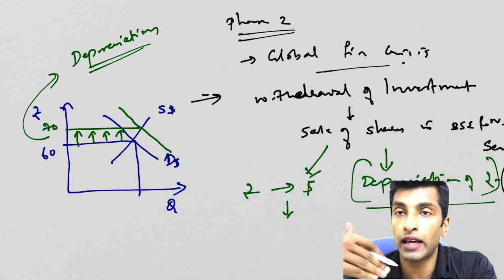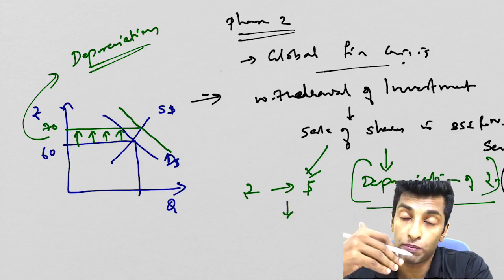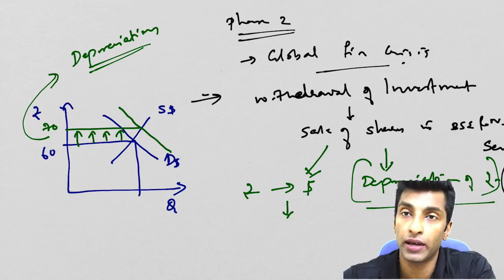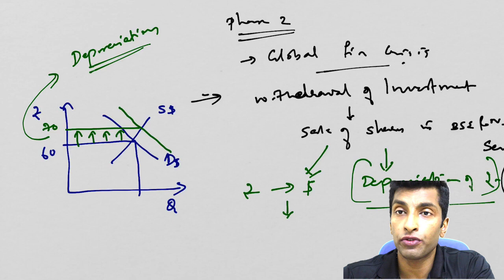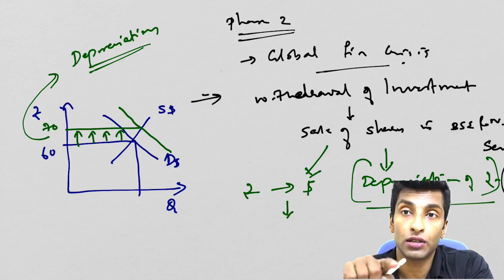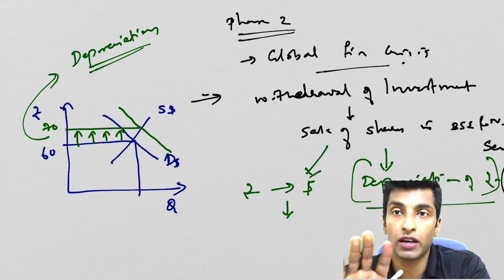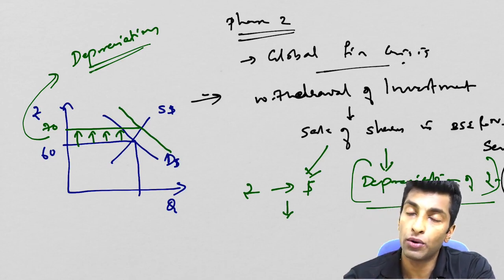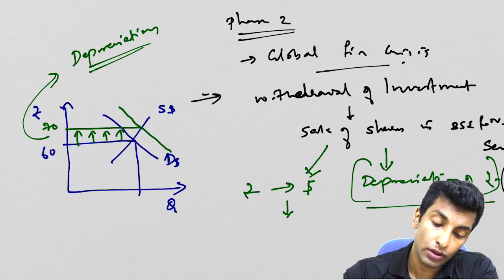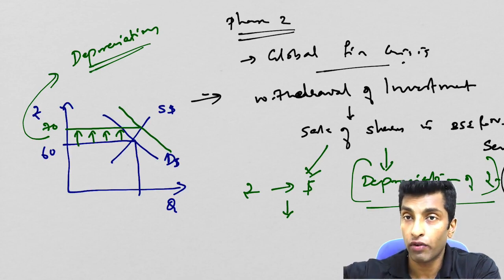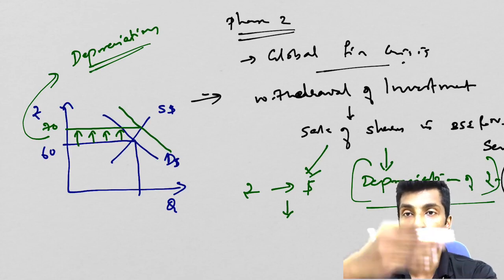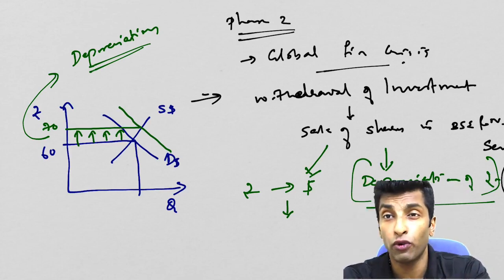So the rupee which was in circulation, which was part of money supply, is now going to be with RBI. When it is with RBI, it will not be counted as part of money supply, it won't be counted as part of M0. Okay, so this is not the cash reserves. Cash reserves are part of M0, so don't be confused here. Cash reserves are part of M0, but this is not part of M0, because this is kept idle with RBI. So this rupee which was in the market will be taken by the investors and given to RBI. They take dollar back and they will go. So rupee is with RBI, so it won't be part of M0.